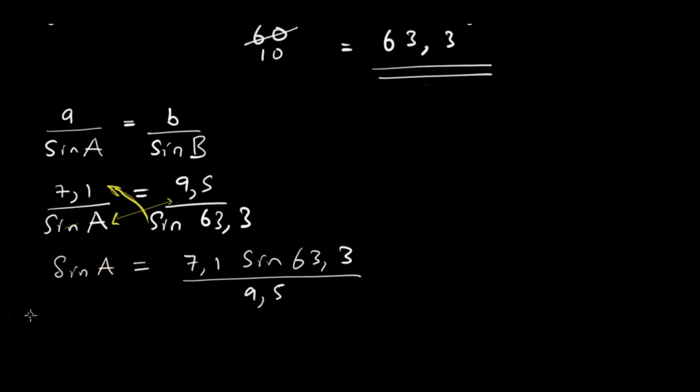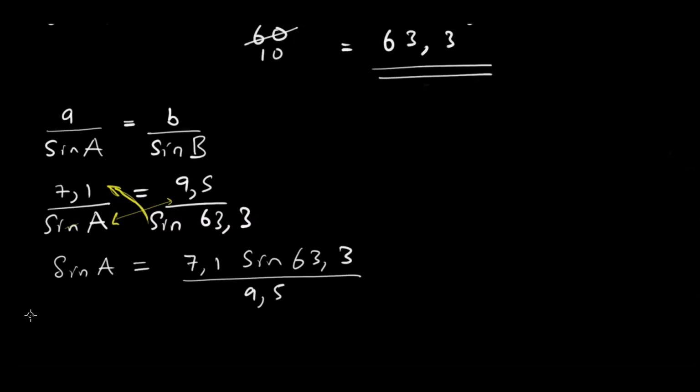So if we put this into our calculator, what are we going to get? The fraction is 7.1 sine of 63.3 over 9.5. We are going to get what?